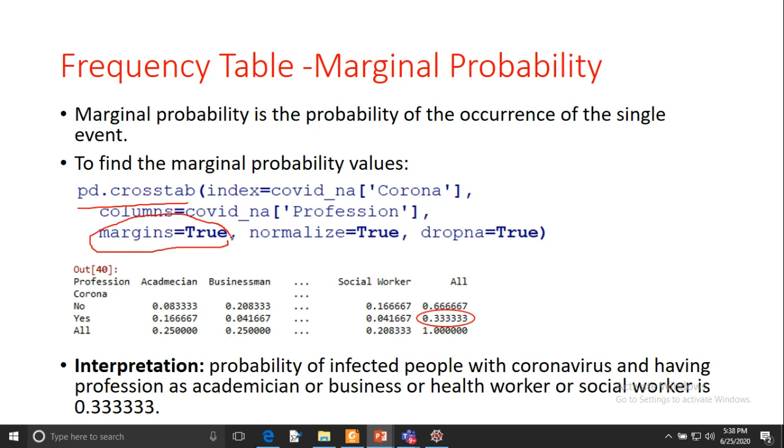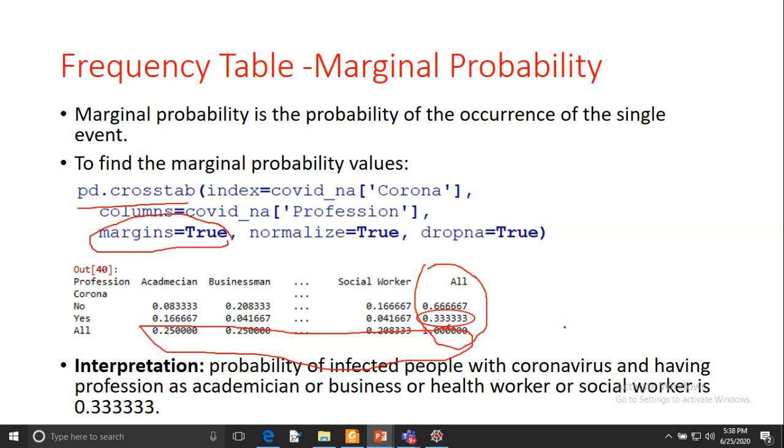If we pass these arguments to the function, then it will create a marginal probability distribution table. Now in the output the difference is that it is showing one additional column, All, and in each category we can see one more row as well.